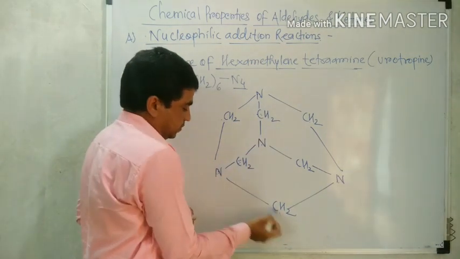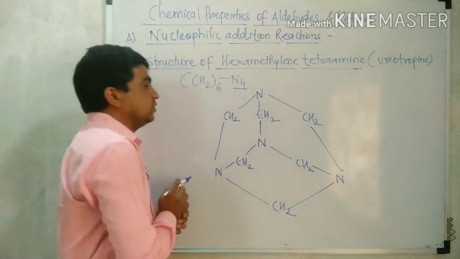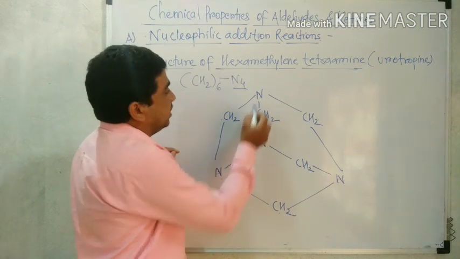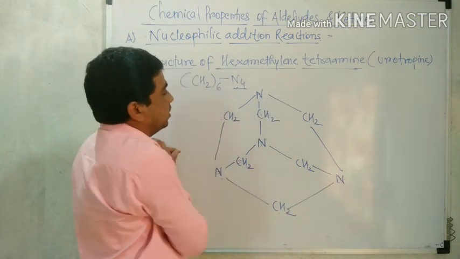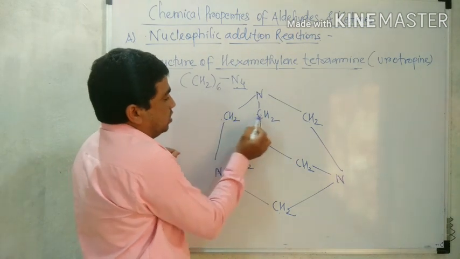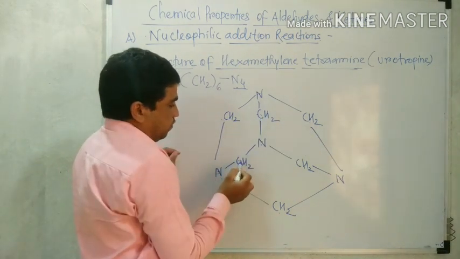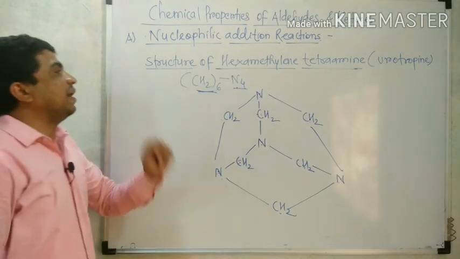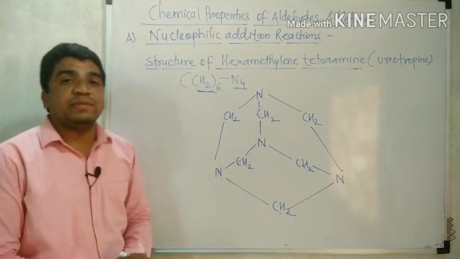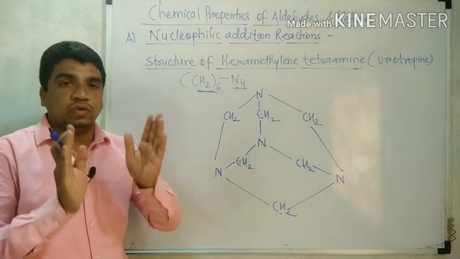In this also, nitrogen is connected with CH2. So the structure contains 1, 2, 3, 4 nitrogen. How many CH2? 1, 2, 3, 4, 5, 6. 6 of CH2. That is about the structure of hexamethylene tetraamine, that is urotropin.